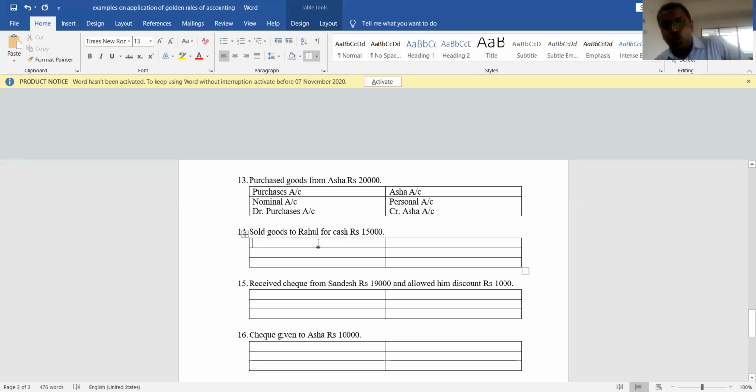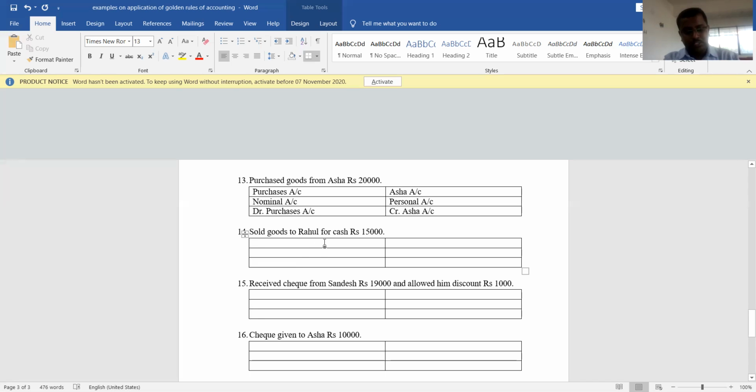That is sold goods to Rahul for cash. Which are the two accounts here? Is it cash transaction or credit transaction? It is cash transaction because here clearly it is specified for cash. Understood? Always the name of the person in a transaction won't represent a credit transaction. If they specified for cash, then it indicates that it is a cash transaction. And in case of cash transaction, person is not at all important.